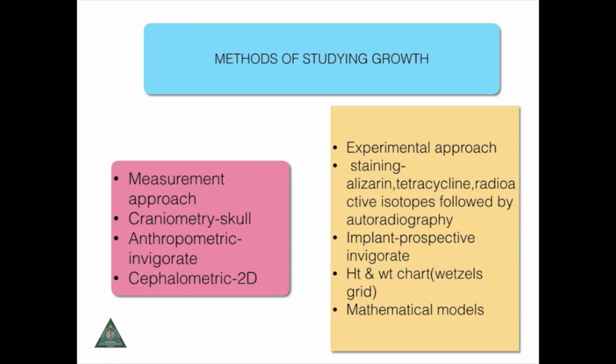And this goes to say that growth can be measured. There are different types of measuring growth: direct measurements, craniometry, anthropometric and cephalometric studies with 2D or 3D cephalometry, and an experimental method which shows that it can be studied indirectly using stains or implants, or height and weight charts, or even mathematical models.